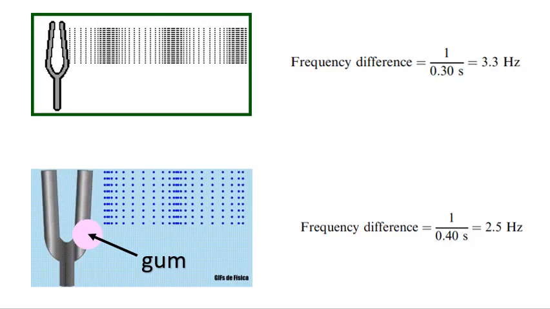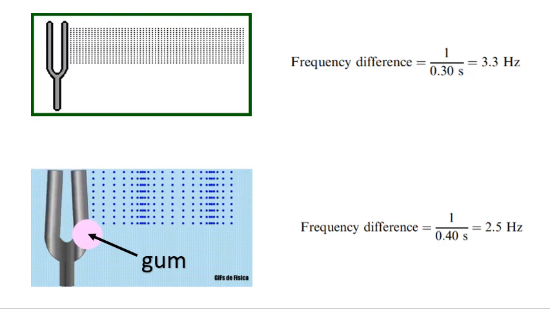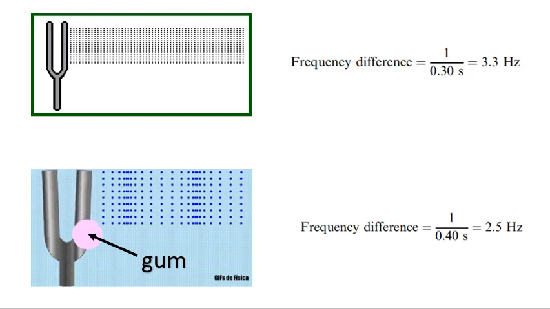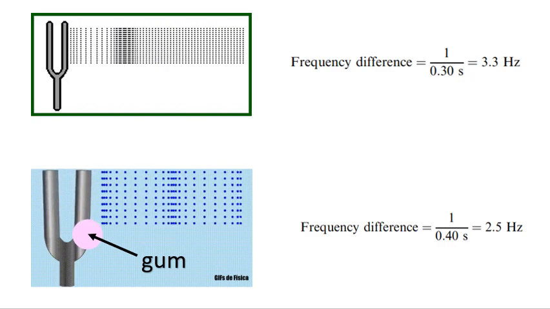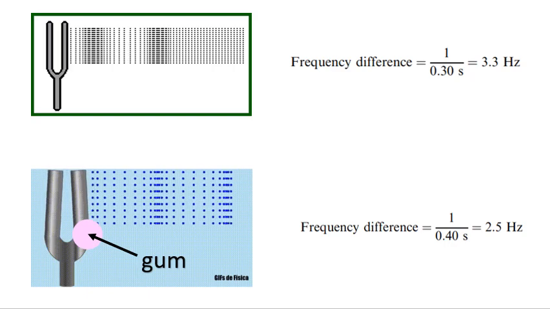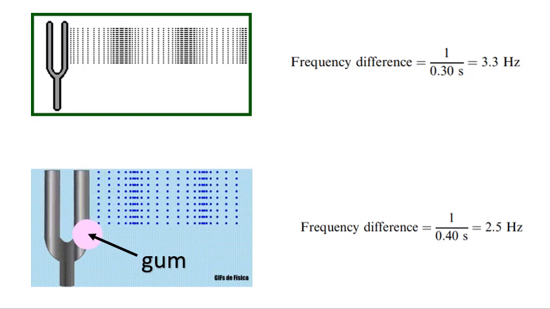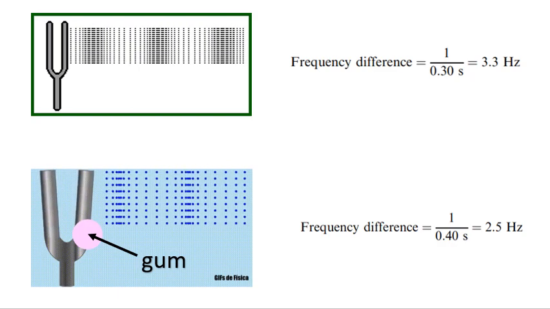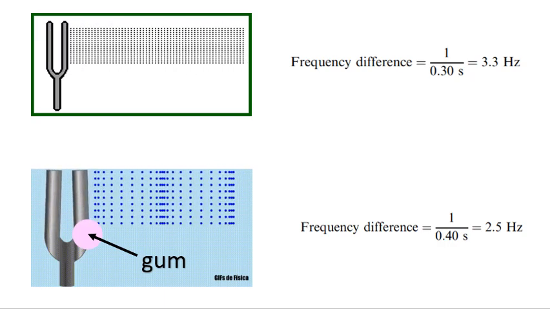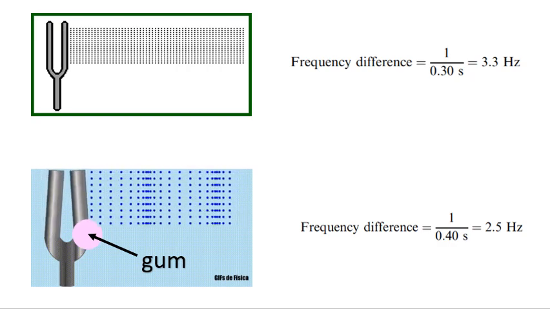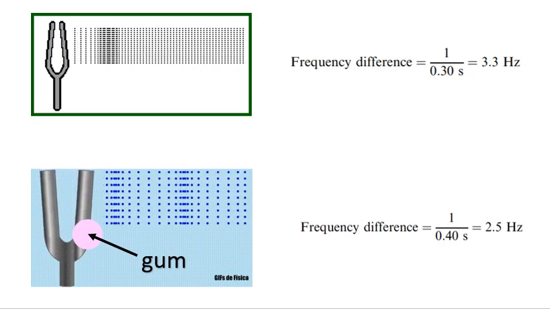For example, there are two tuning forks that are sounded simultaneously. They both produce 1 beat in every 0.3 of a second. By how much do their frequencies differ if we put a piece of chewing gum on the prong of one of the tuning forks, specifically the second one? Now, the second tuning fork will beat 1 beat in every 0.4 of a second instead of 0.3. Was this tuning fork having the lower or the higher frequency?